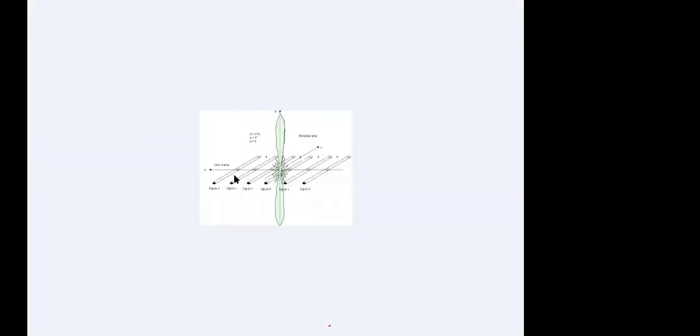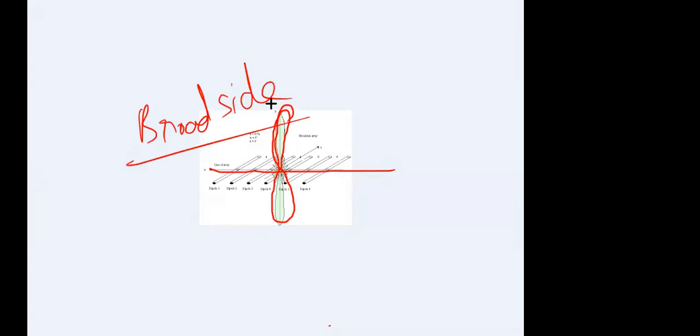Okay, here they have shown it a little bit more clearly. See, this is the array axis. Your radiation pattern is perpendicular to the array axis. When it is a broadside array, you can have radiation in the upward as well as in the downward direction. So here the radiation pattern is perpendicular to the array axis. That means this is a broadside array.